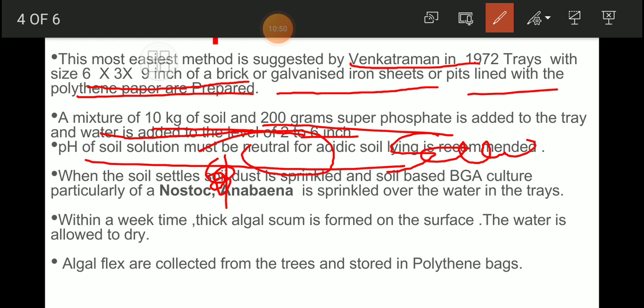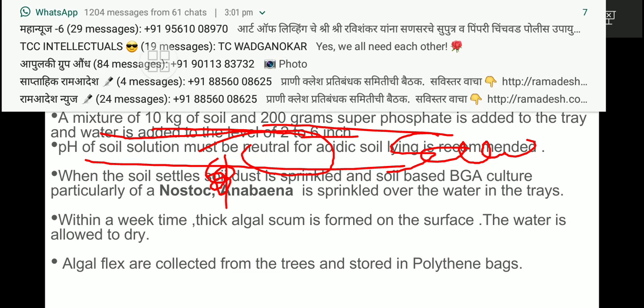When the size of the tray increases, the amount definitely increases. Suppose we have a tray of double size, we have to make the quantity double, meaning in place of 10 kilogram of soil we take 20 kilogram of soil, isn't it? Then 200 gram of super phosphate is for the small size; for double size we use 400 gram of phosphate. Again, we add water in that much amount only, and we maintain the pH neutral, isn't it?